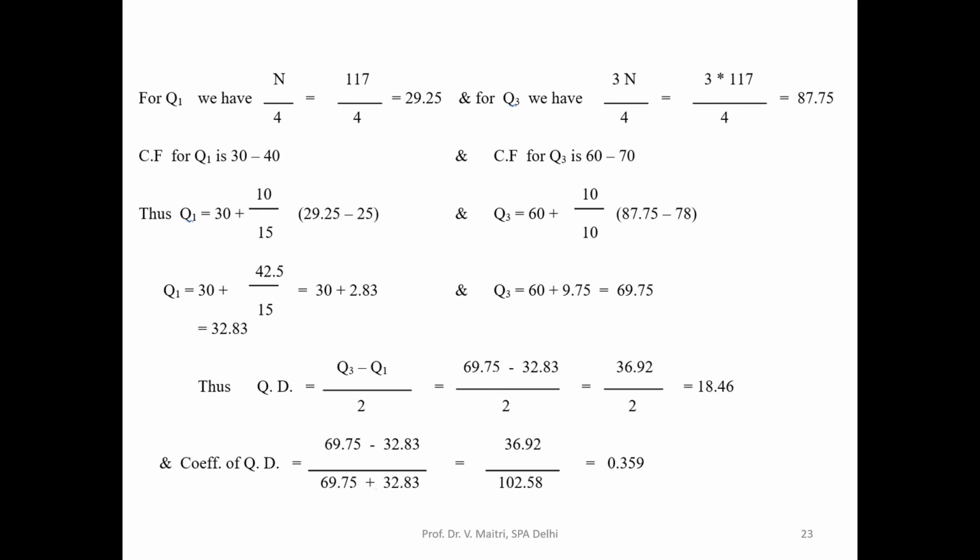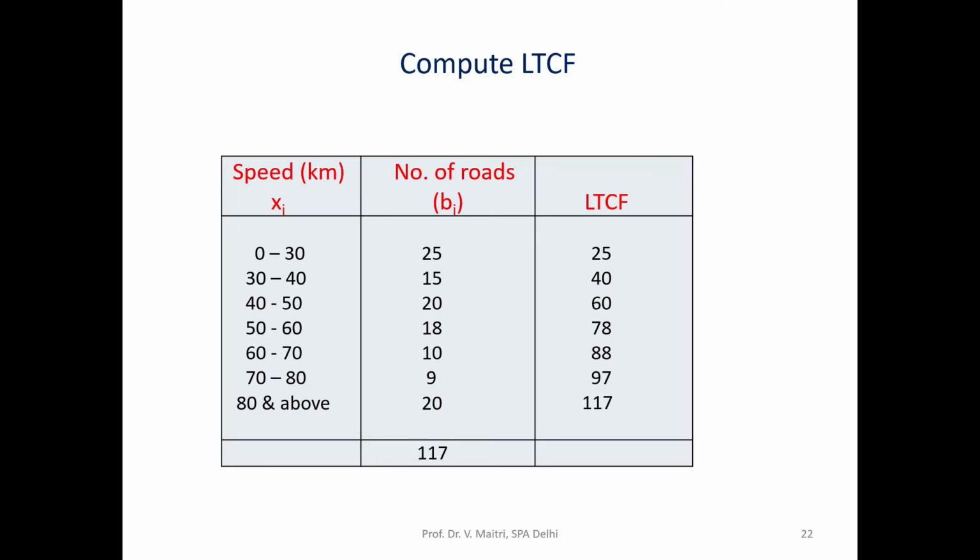So for Q1, n by 4, 117 by 4, that is 29.25, and for Q3 it is 87.75, and the corresponding cumulative frequencies for Q1 are in the classes 30 to 40 and 60 to 70, just see, 30 to 40 and 60 to 70, 88 and 40.